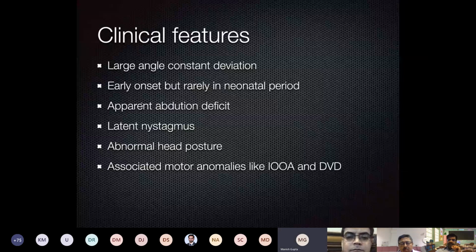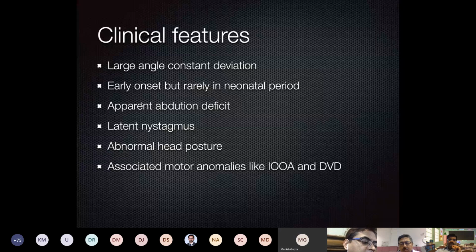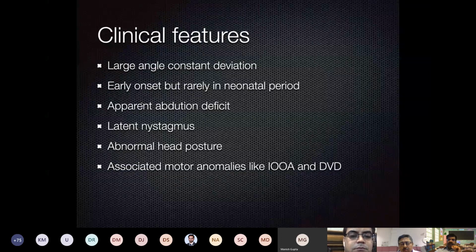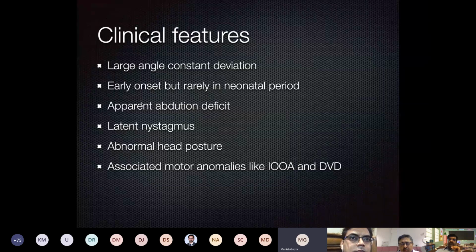Another sign we see in infantile esotropia is dissociated vertical deviation. What do we mean by dissociated vertical deviation? When we are doing the cover test and you uncover, you will see that the covered eye has moved up, and the recovery is a very slow downward and inward movement. That is called dissociated. Why is it dissociated? Because only one eye is moving up. Vertical deviation is vertical. One eye goes vertically, and there is no movement of the other eye.